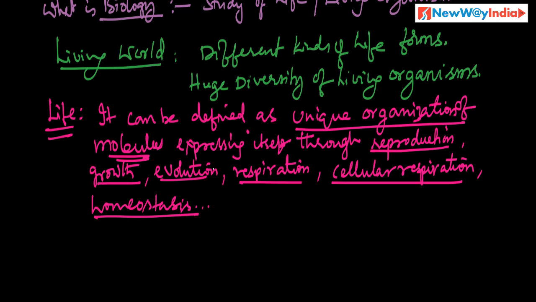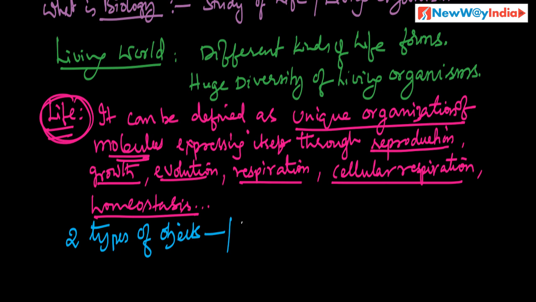Based on life, objects are divided into 2 types: living and non-living.